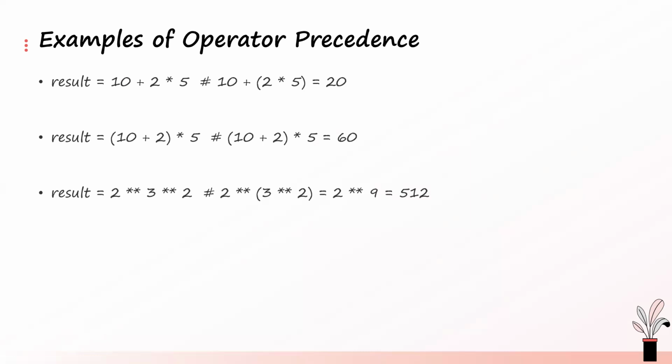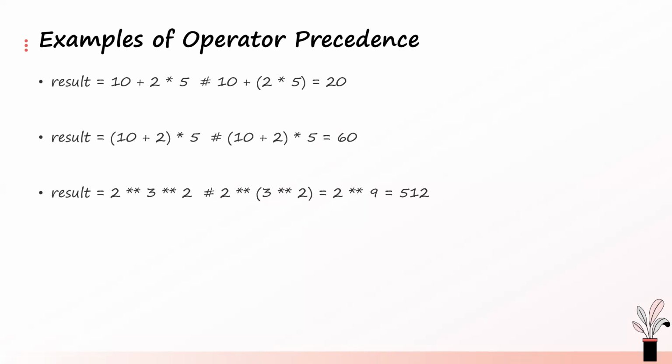Look at this one now. We have 2 exponent 3 exponent 2. Because the two operators here have the same level of precedence, we will switch over to associativity. All right, you can still group them to get a desired result, but this will follow associativity. Associativity is what we discuss next in this session. Once you have operators that have the same level of precedence, you follow the associativity rule.